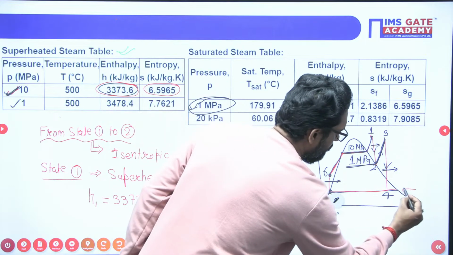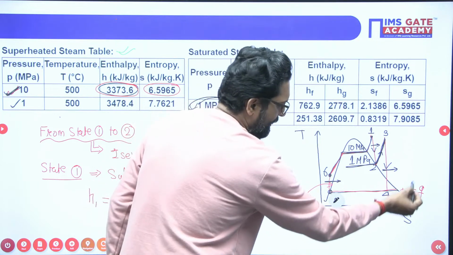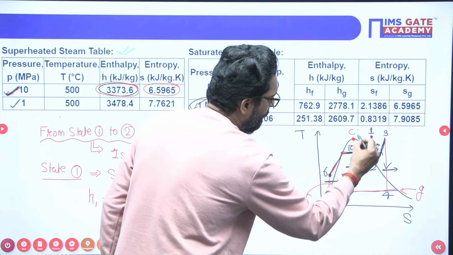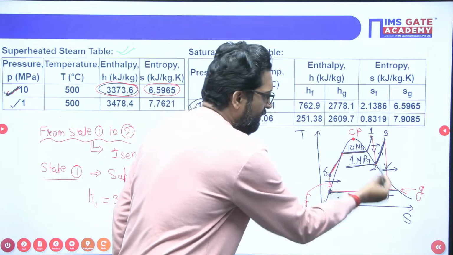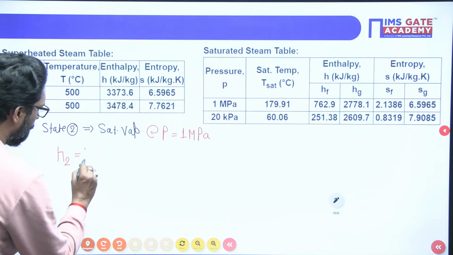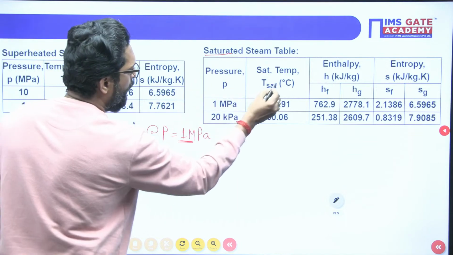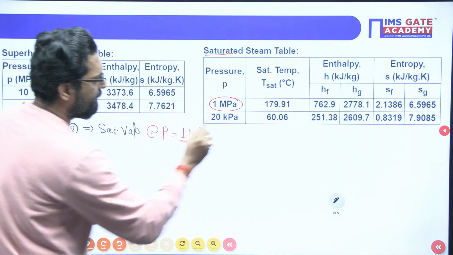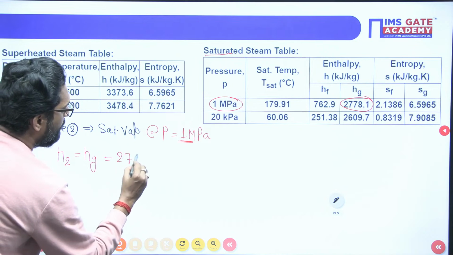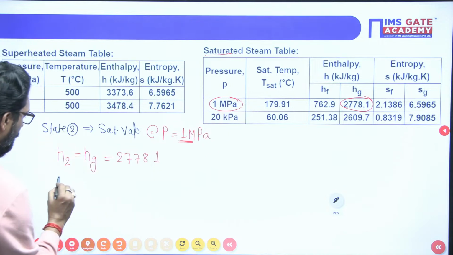This is your G line, and this is your F line. This is the saturated vapor line and this is the saturated liquid line, which coincide at this point. This is called the critical point. So this is the saturated point, and H2 is nothing but your Hg. So H2 is equal to Hg, and this Hg you have to find at 1 megapascal saturated. How much is it? 2778.1.